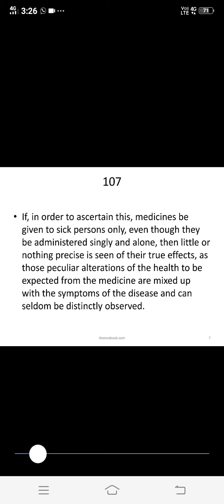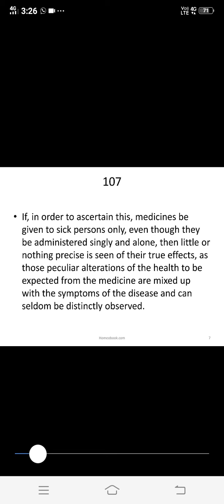Yes, so we shift towards the next aphorism, that is aphorism number 107. What is given in this aphorism? If in order to ascertain this, medicines be given to sick persons only, even though they be administered singly and alone, then little or nothing precise is seen of their true effects, as those peculiar alterations of the health to be expected from the medicine are mixed up with the symptoms of the disease and can seldom be distinctly observed.